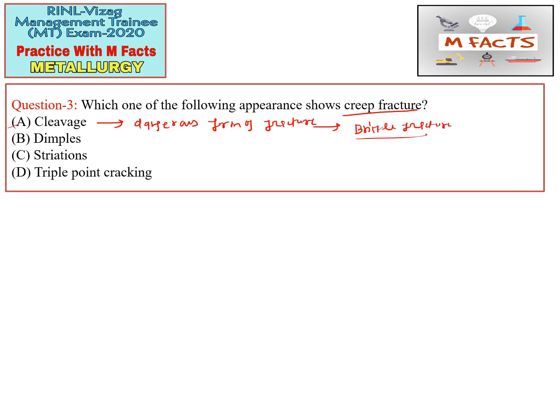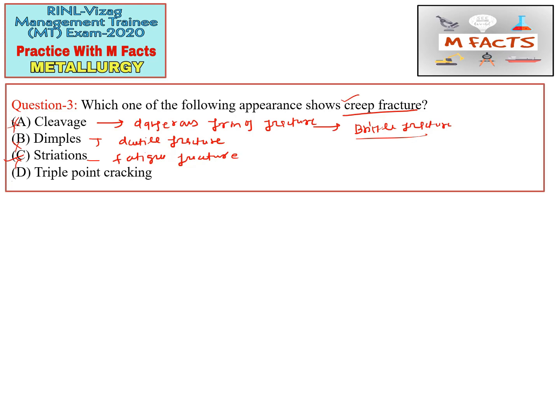Option B is dimples. Dimples are for ductile fracture. You may find cup and cone or dimples in ductile fracture. And serrations are basically for fatigue fracture. These are the appearances of fracture, and you should remember this. You can make a list of these appearances according to the type of fracture. These options are incorrect because they are asking about creep fracture. I have already told you, cleavage is for brittle fracture, dimple is for ductile fracture, serrations are for fatigue fracture.